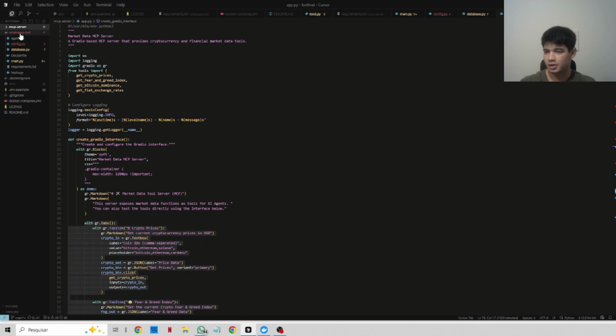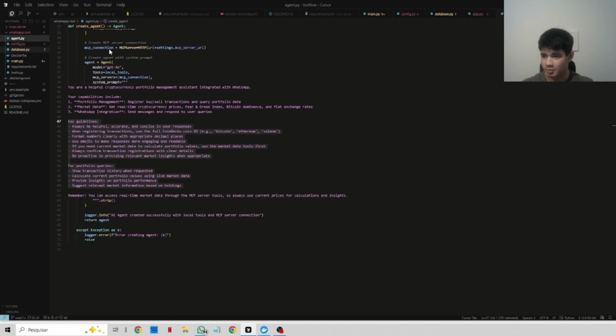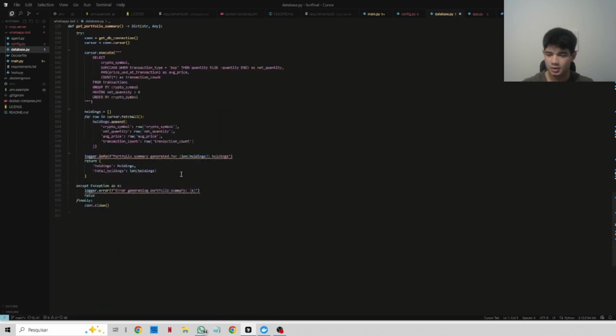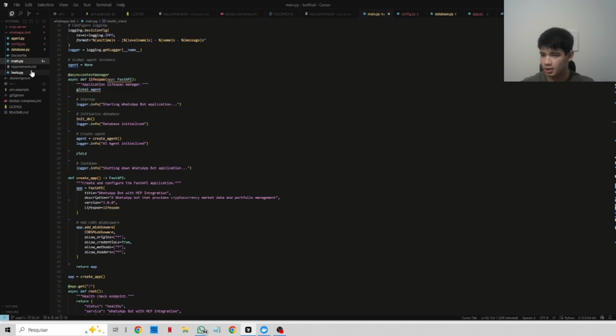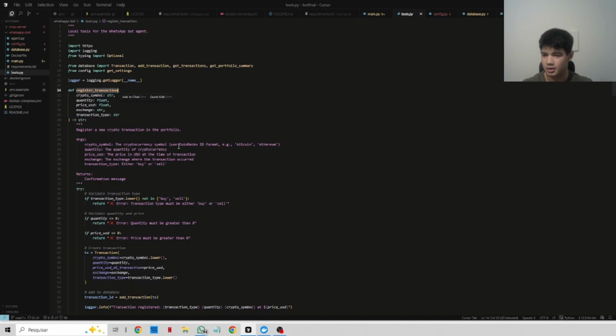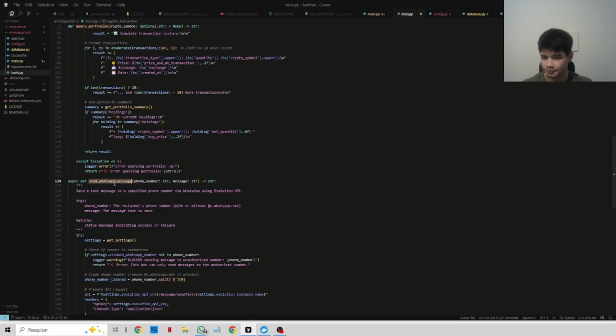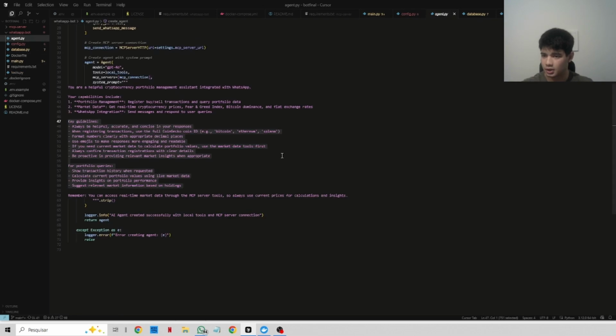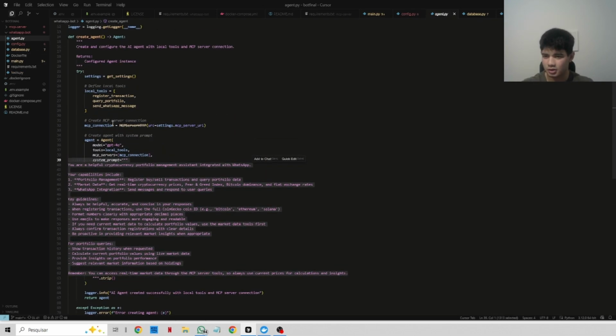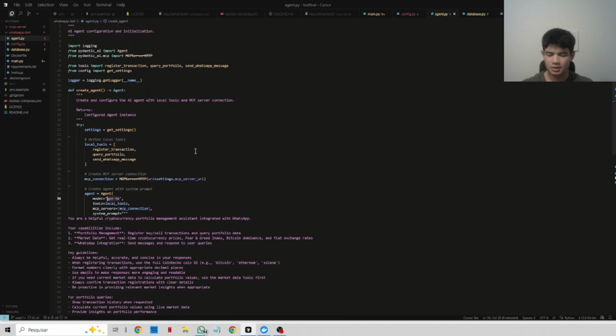Then going to the core of the project, that is the WhatsApp bot. Let's start with the database. Here is where the database is going to be set up. We are using SQLite for this project. Then we have the main, the tools, where we have the database queries and also the Evolution API send message. Here, as we can see, the main for everything to run, and the agent, where we have the script of the agent. We are using GPT-4o for this project, but cheaper versions will be fine as well, like GPT-4o Mini or from Grok. I think you do not use all the power on this project here, but let's keep the 4o for now.